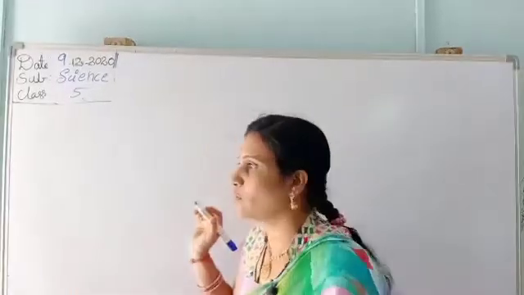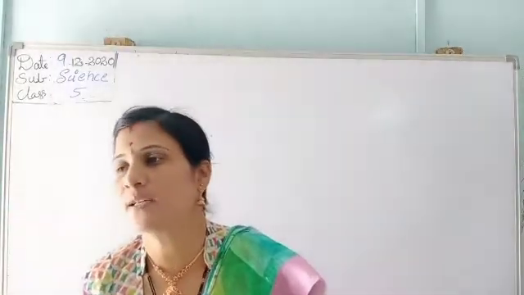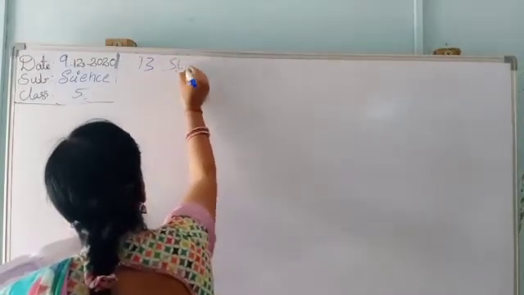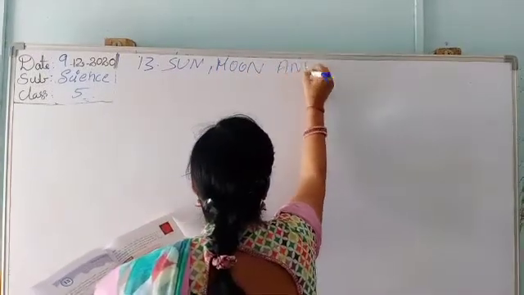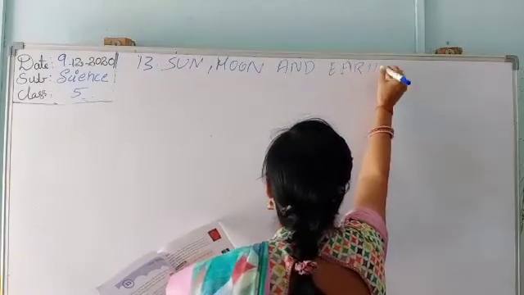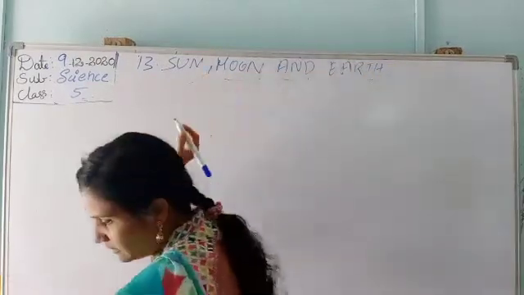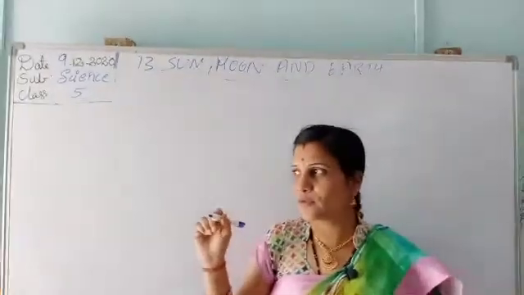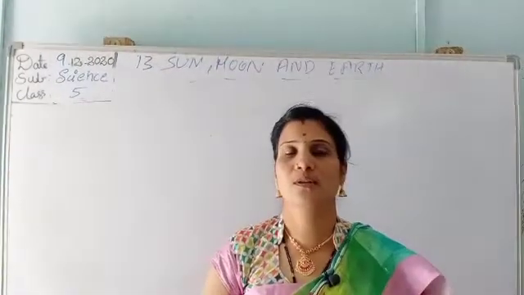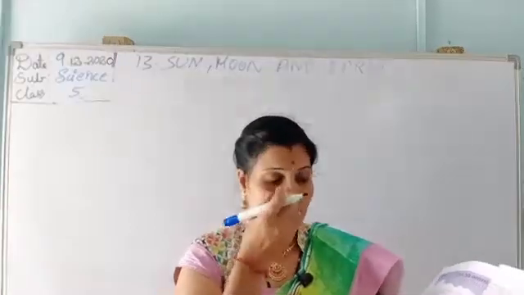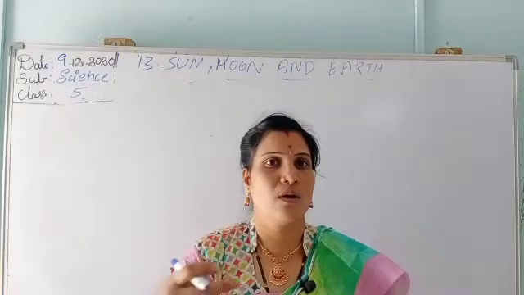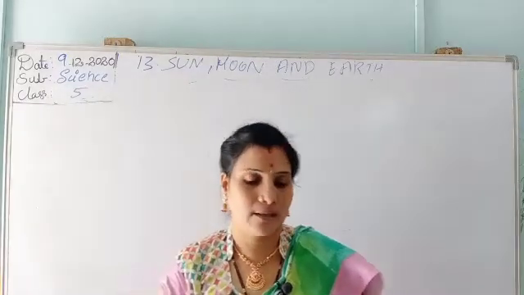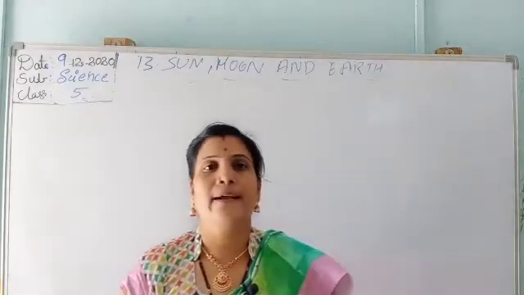Children, here we have started the lesson, that is unit 6: Our Universe, the Sun, Moon and the Earth. In this we have learned half of the lesson. About the solar system also we have learned. I told you to do the homework, that is to draw the entire solar system, as well as write the matter about the solar system. I also told you to write a bit about what is meant by the sun, how it is, and the colors. I told you to draw and write the matter.